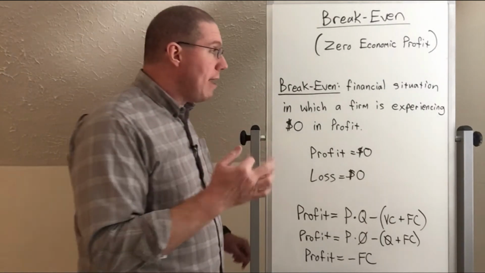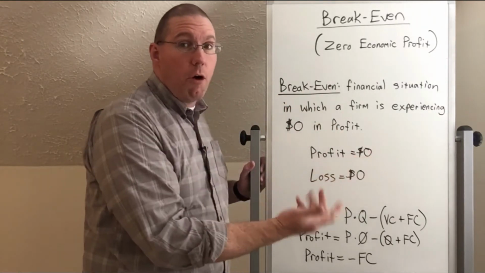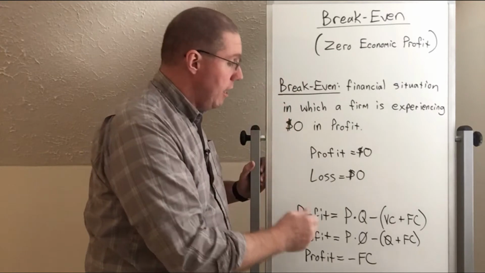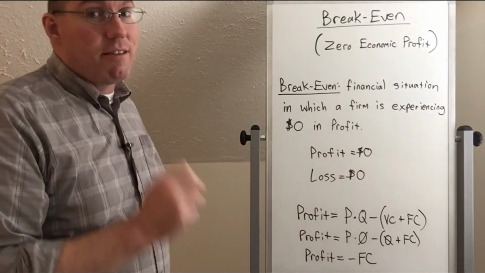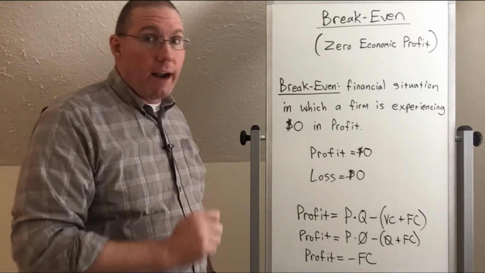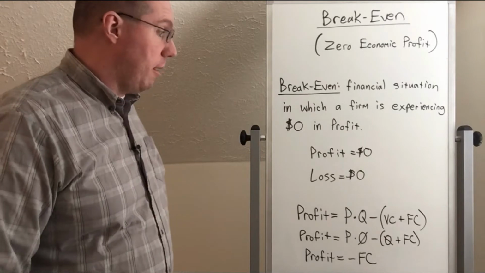Okay, so there's two ways to look at break even. One way to look at it is that your profit is equal to zero, but another way to look at break even is that your loss is also equal to zero, and it's nice to not be borrowing money and writing checks into your company until it gets big enough to profit and prosper.